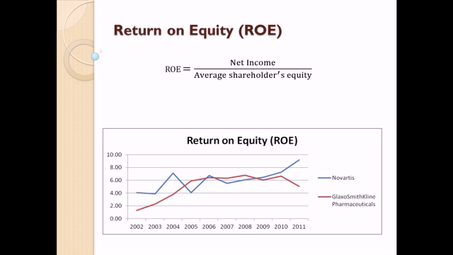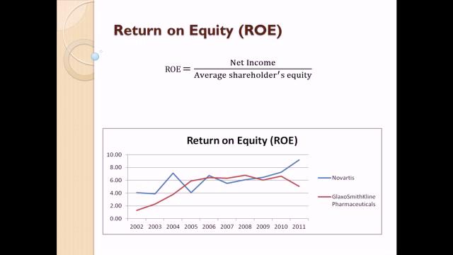Now, talking about return on equity. A declining return on equity in GlaxoSmithKline Pharmaceuticals is coupled with steady profits. It indicates that GlaxoSmithKline Pharmaceuticals has more debt. The thumb rule for value investors is to look for a consistently high return on equity.